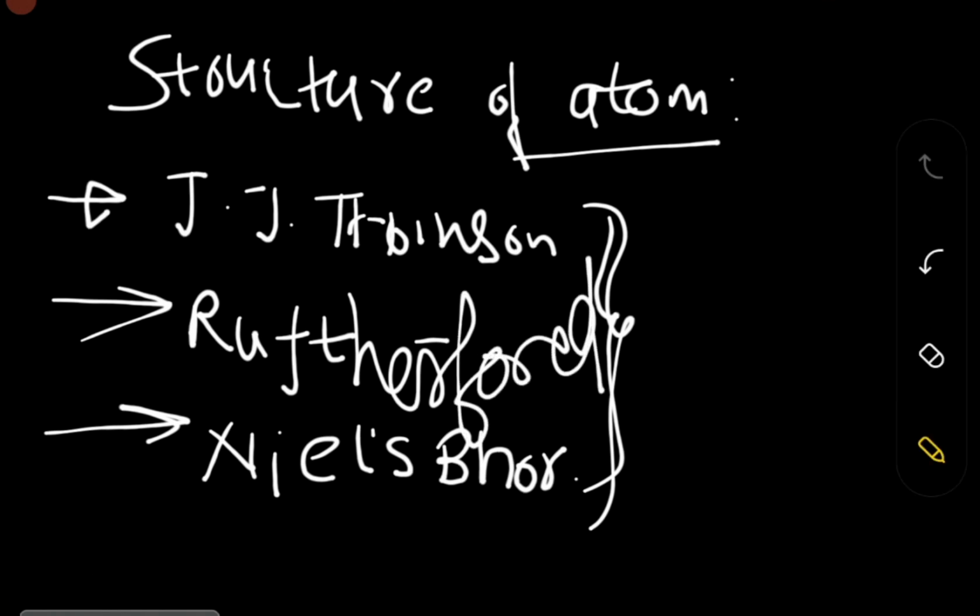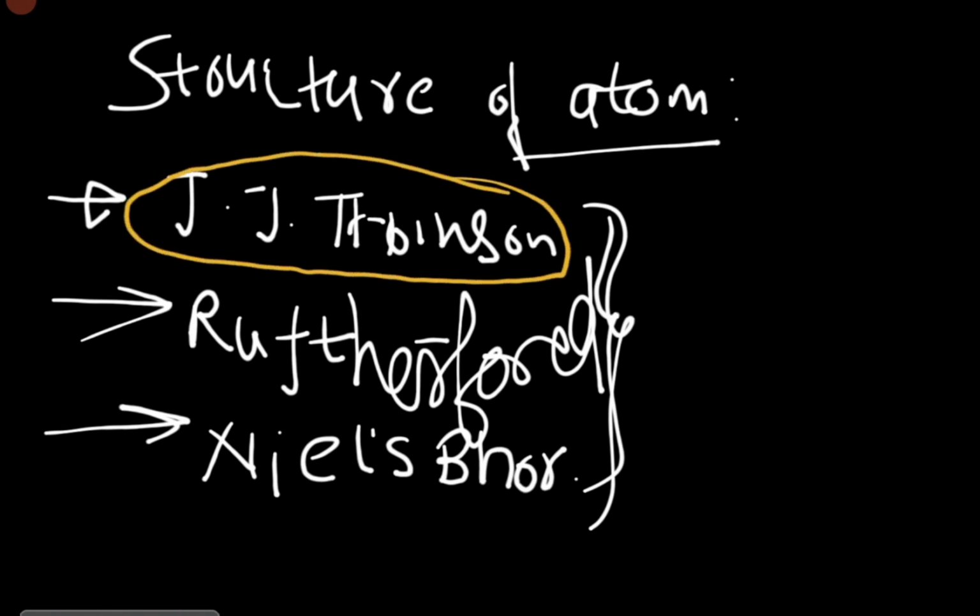Now let us first understand J.J. Thomson's model. He gave us the plum pudding model.